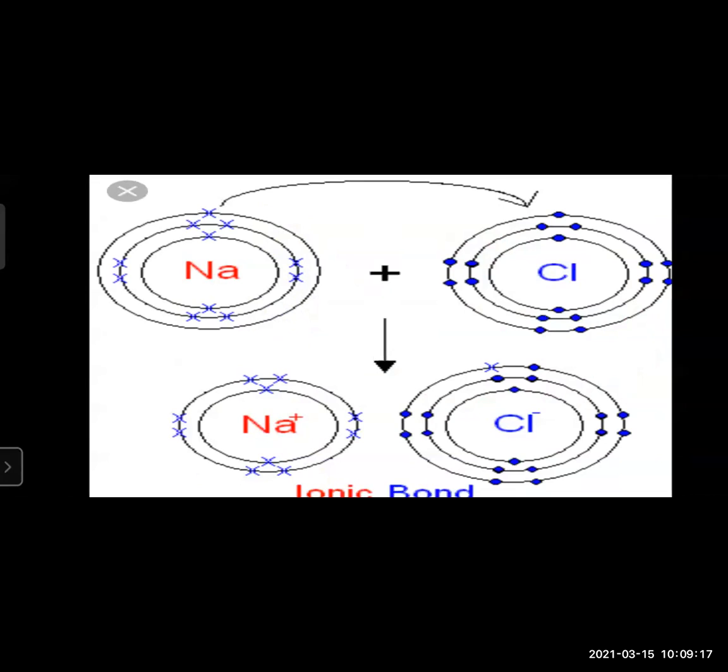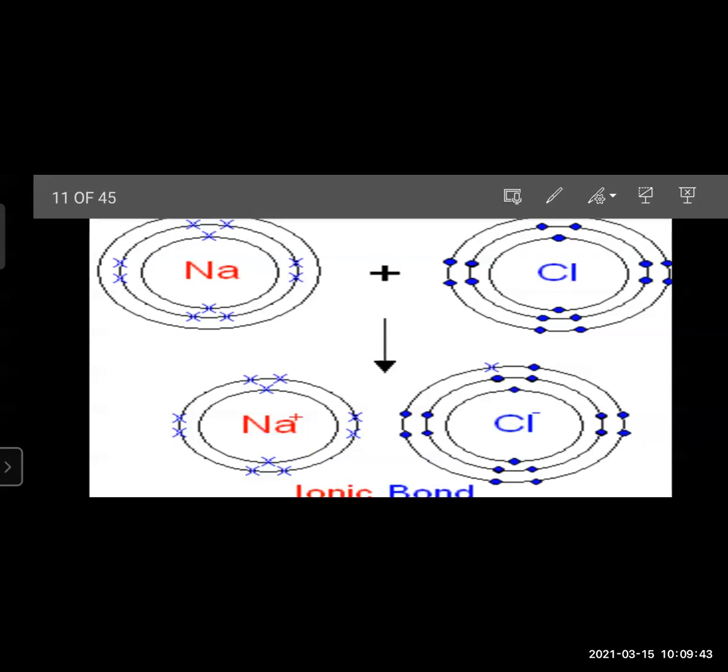The single electron moves, and in the second stage, the ionic bond is formed. Sodium has 8 electrons in the outermost shell, and chlorine also has 8 electrons in the outermost shell. In this way, the bond is formed, and an ionic compound of very high stability, sodium chloride, is formed. I hope you have understood what ionic compounds are and how they are formed.